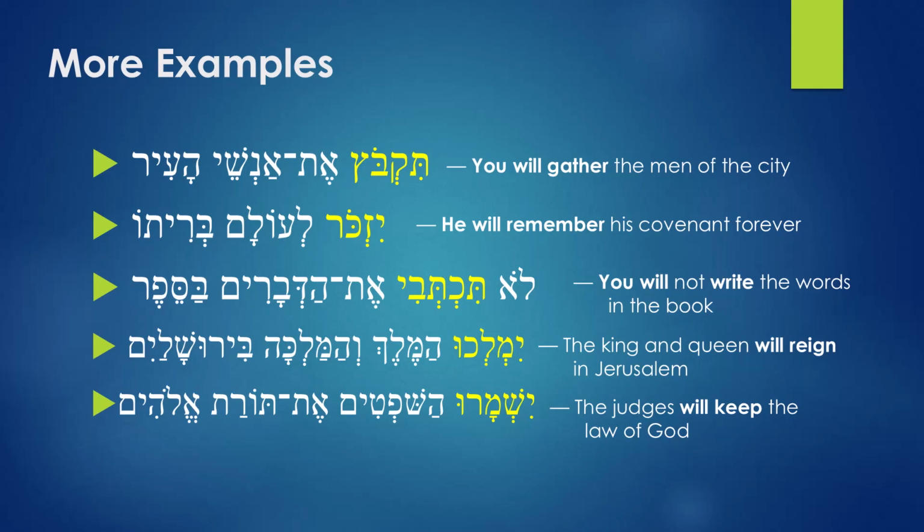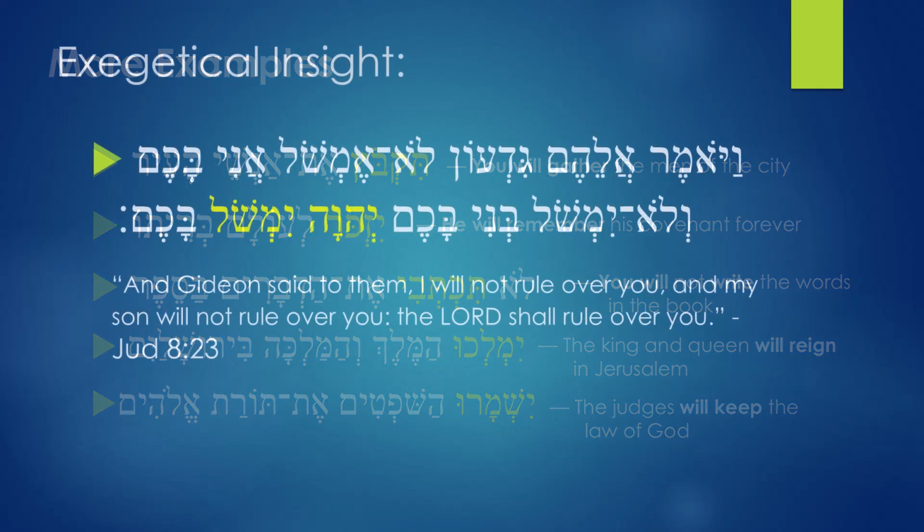And the last one you have Yishmaru hashoftim et Torat Elohim. Yishmaru, they will keep. Who will keep? It brings the subject. Hashoftim, the judges, will keep the law of God. The judges will keep the law of God. You can see that Torah is in construct, law of God. That's how you translate that one.